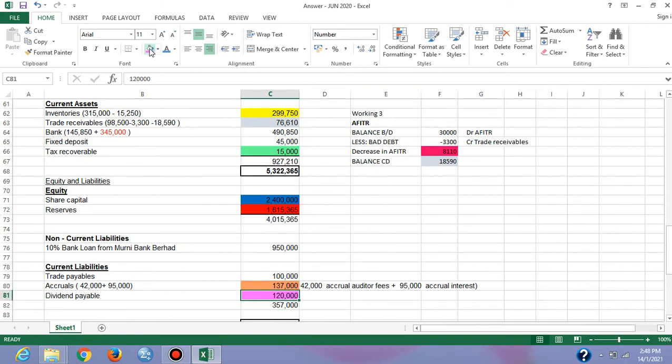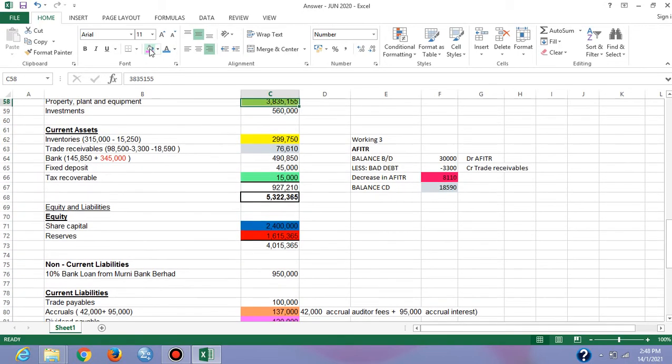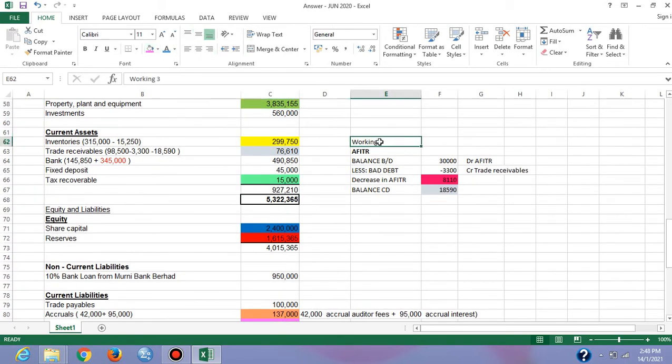Okay, the next one is on the trade receivable. What happened? We have one customer that declared bankrupt, and the outstanding amount is 3,300. So we have to record the bad debt of the company.